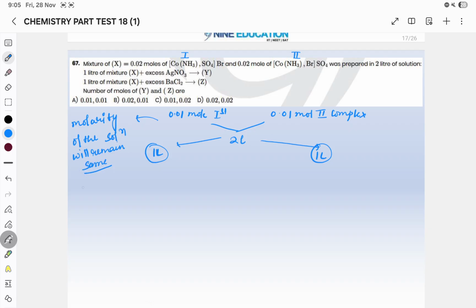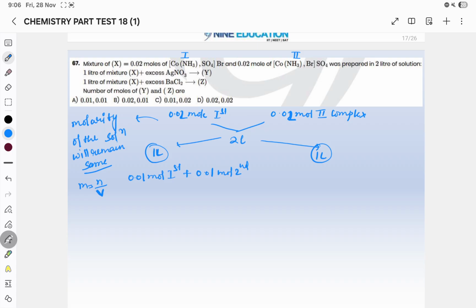So molarity is M equals n by V. As the volume is reduced, the number of moles will also be reduced. So here 0.1 mole of first complex plus 0.1 mole of second complex.